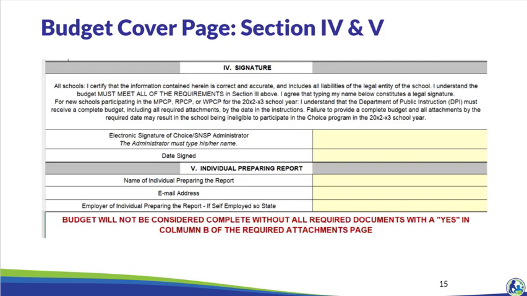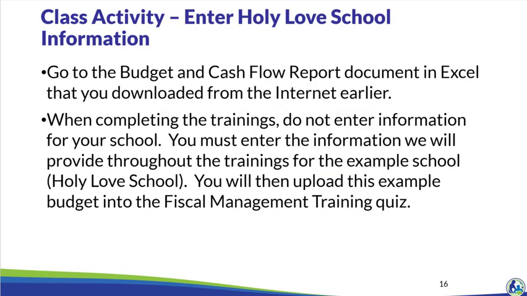This is a screenshot of sections 4 and 5 on the cover page. The choice administrator listed on the intent to participate must electronically sign and date section 4. The choice administrator signs their name by typing it in the box. In section 5, the school must include the name of the individual preparing the report. For example, if the school's third-party accountant is assisting with the budget preparation, the accounting firm must be identified in this section.